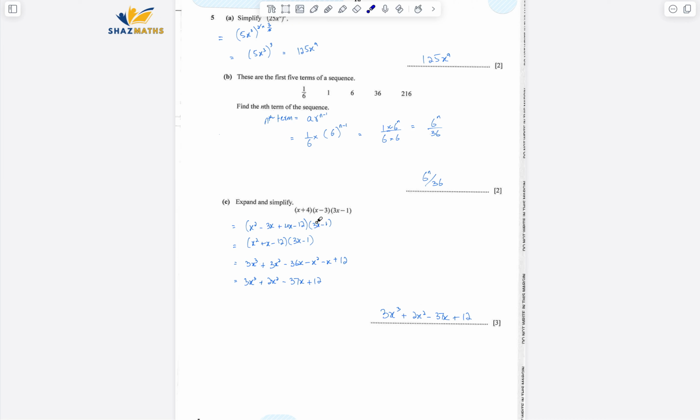Expand and simplify. So there are 3 expressions being multiplied to one another. The best way to approach this one is you multiply the first expression with the second one, and then simplify it, and then multiply the resultant of that with the third one.